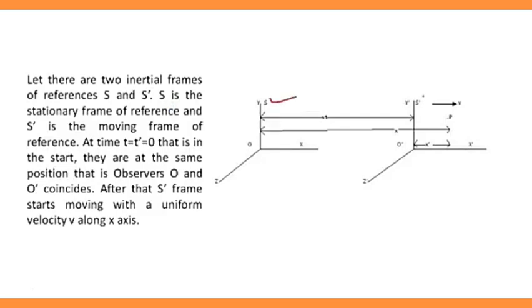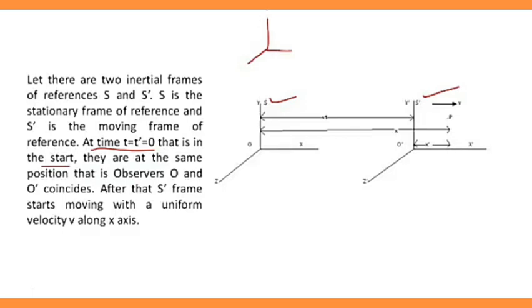Here are two inertial frames of reference, S and S dash. S is the stationary frame of reference, and this is the moving frame of reference. Now suppose at time t equals t dash equals 0, that is, in the start, they are at the same position, that is, the observers O and O dash coincide.